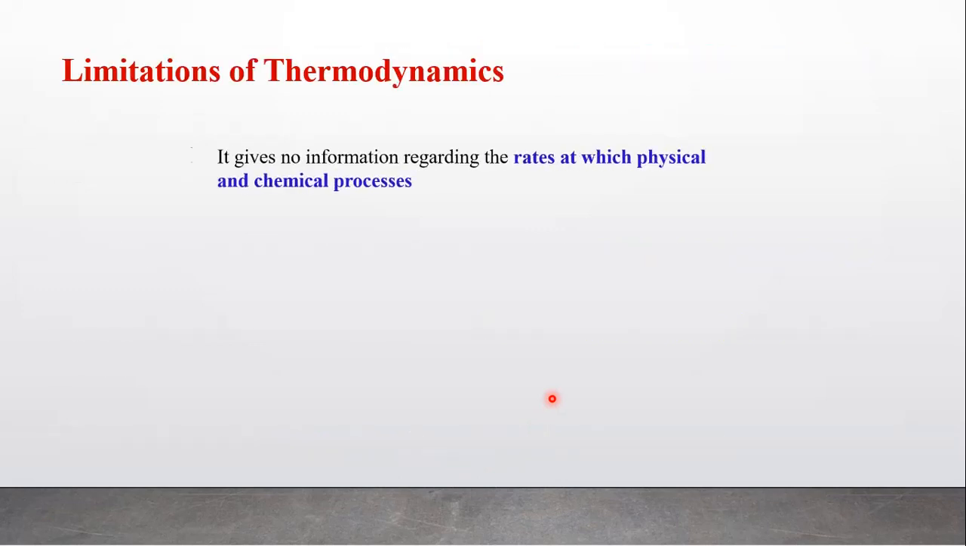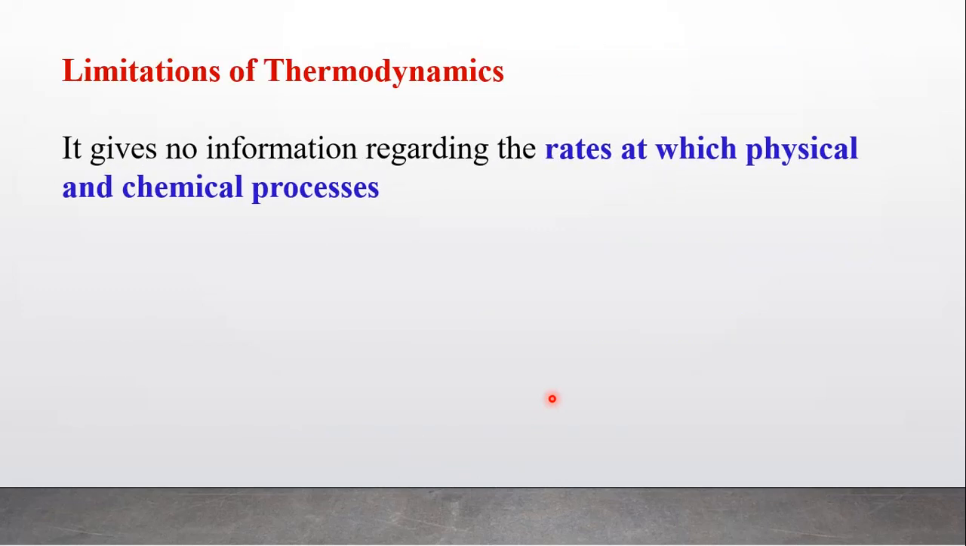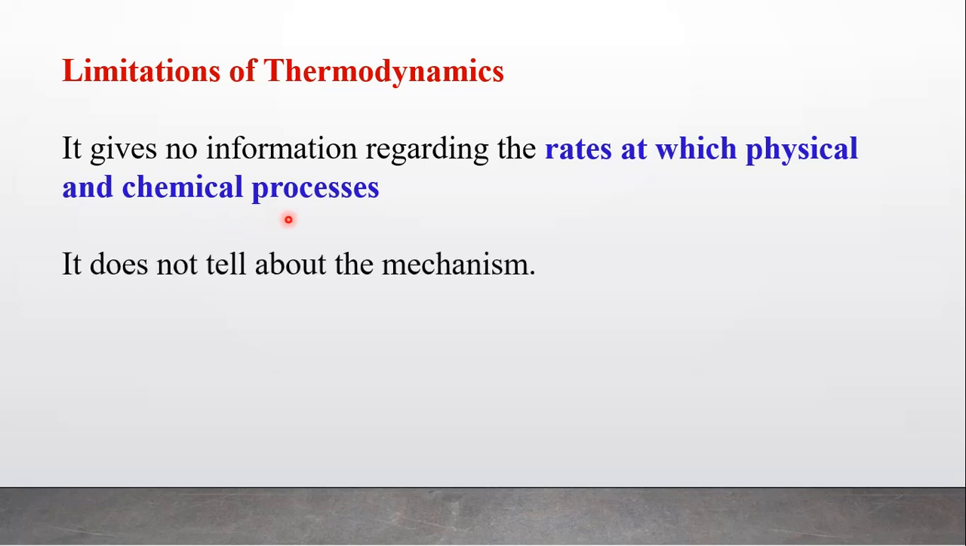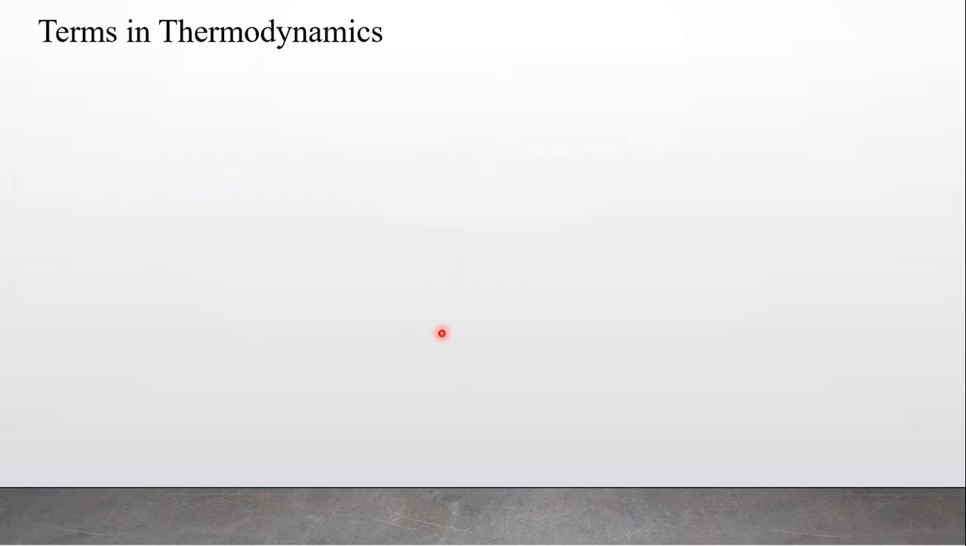But there are some limitations to thermodynamics. It does not give information about the rate at which a physical or chemical process takes place, and therefore it does not tell us about the mechanism of the chemical reaction. So these are the limitations of thermodynamics.